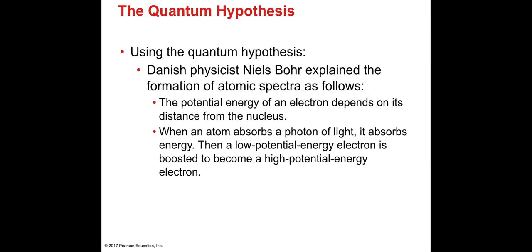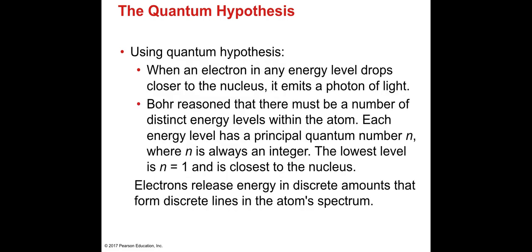Remember atomic excitation that we saw in the previous video? Atomic excitation happens when an atom is heated. The electron in an atom absorbs the heat and is excited and promoted to a higher potential energy position.